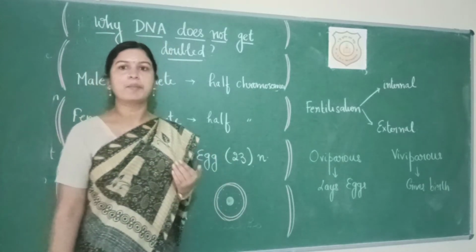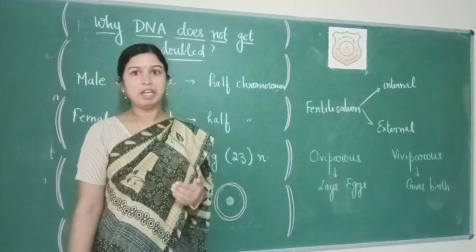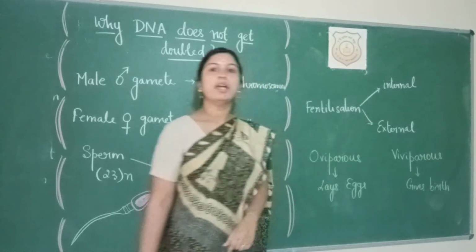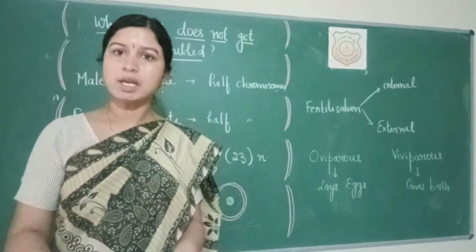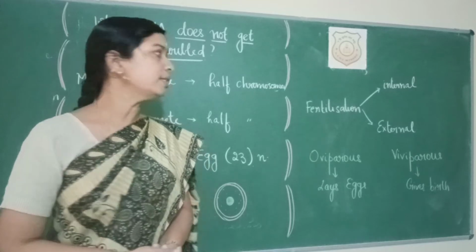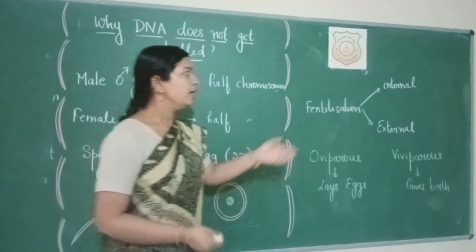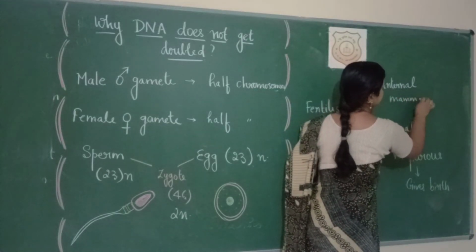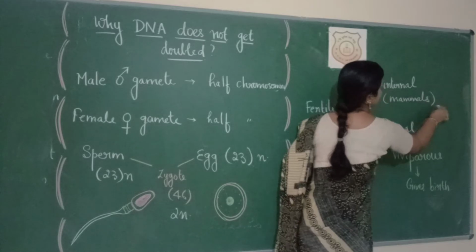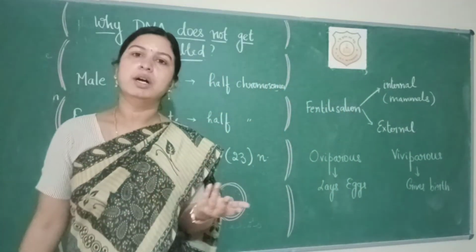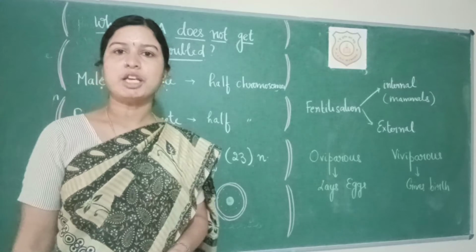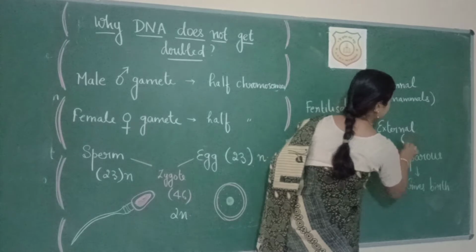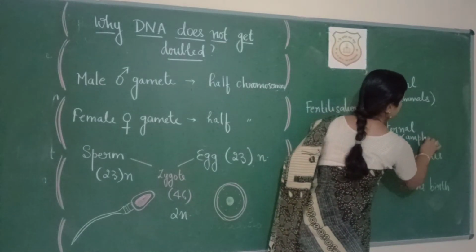When the fusion of gametes occurs inside the body of the female parent, then it is termed as internal fertilization. And when fusion of the gametes occurs outside the body of the female, then it is termed as external fertilization. Internal fertilization example, mammals, birds, etc. External fertilization, amphibians, frogs, toads, etc. Fishes also.